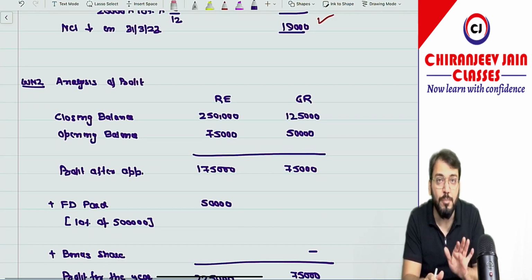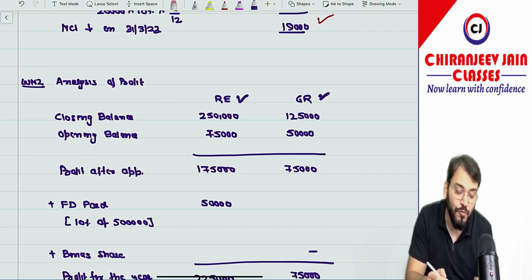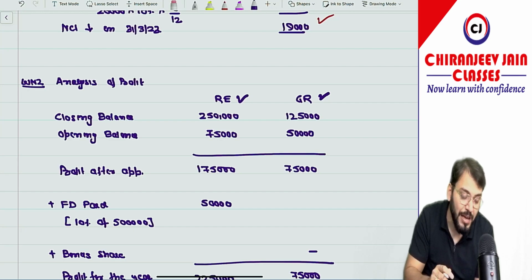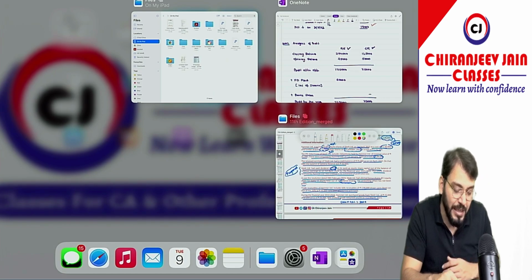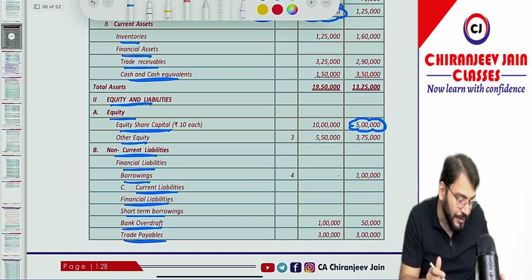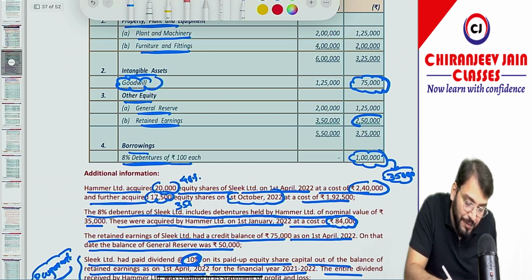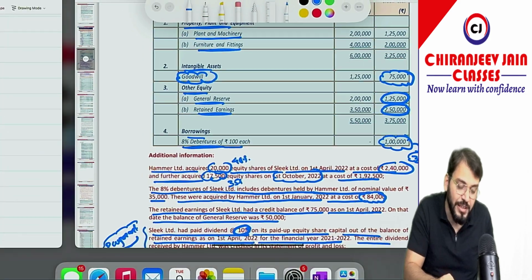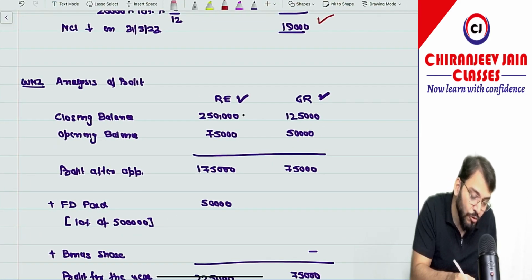Then we'll do the analysis of profit: retained earning and general reserve. First we'll find out the closing balance. If you go to the balance sheet, how much has the closing balance of retained earning been given? You can see the closing balance of retained earning is 2,50,000. The closing balance of general reserve is 1,25,000. That is only taken. You can see 2,50,000 and 1,25,000 we have taken.